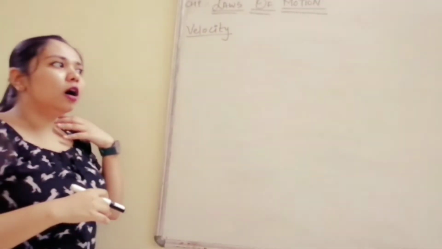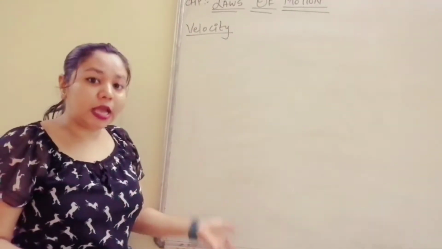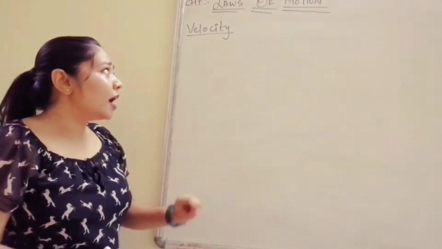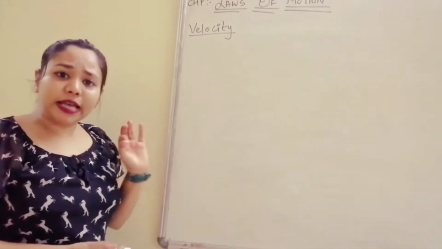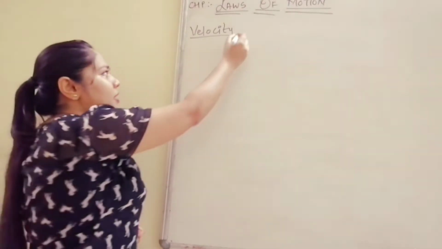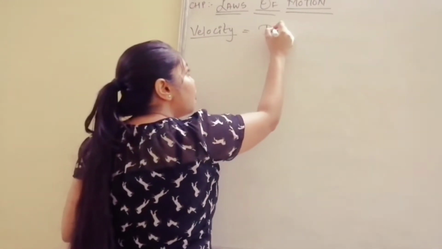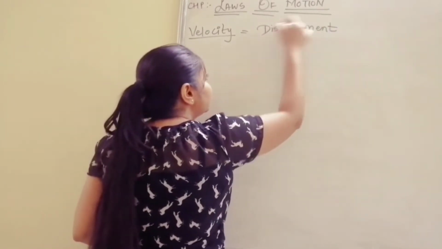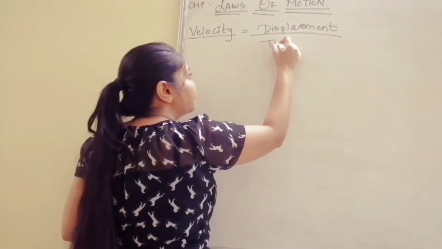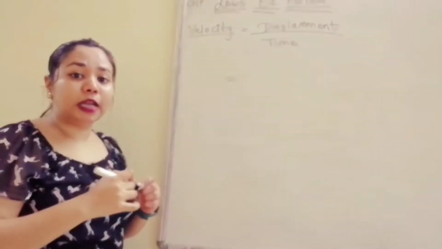Sometimes you have heard someone telling that speed and velocity are the same, there is no difference, but there is a difference. Why? If there is no difference, then why would we use two terms? Okay, there is some difference, and that is in speed we use distance, in velocity we are going to use displacement upon time.